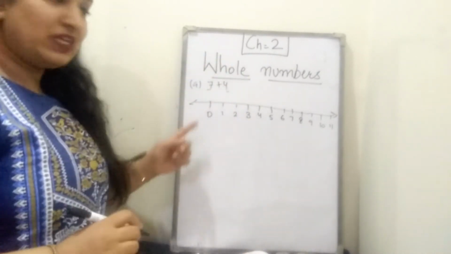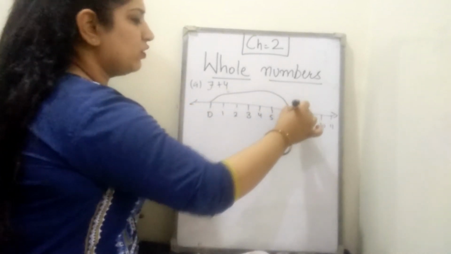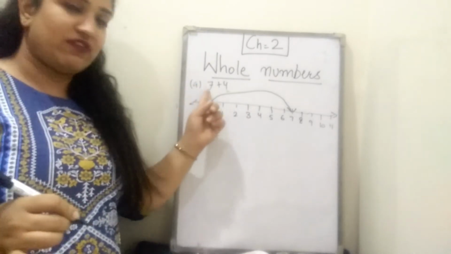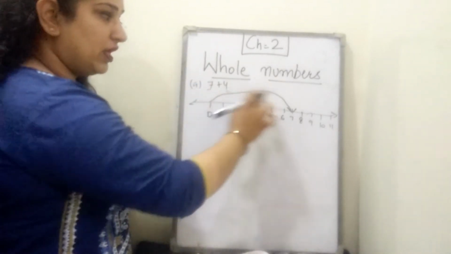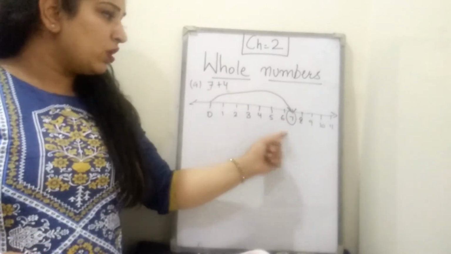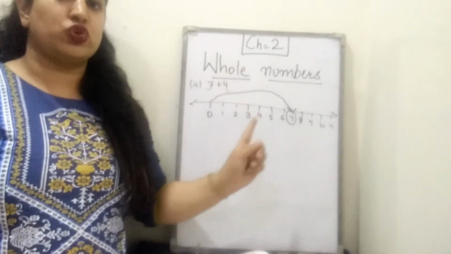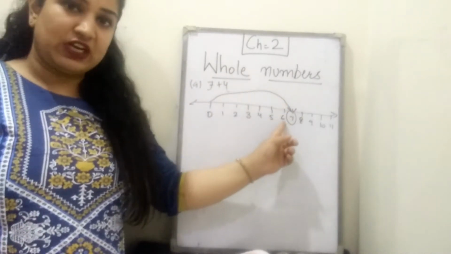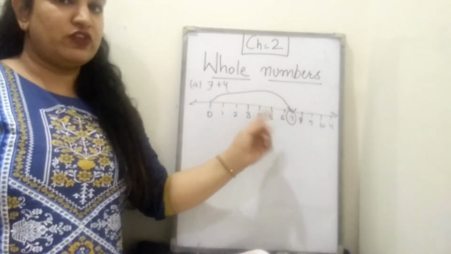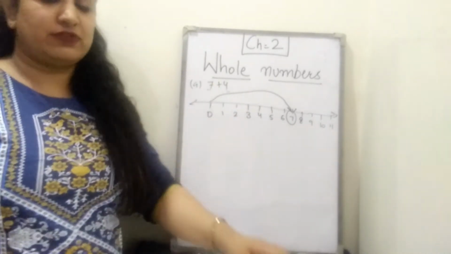7 plus 4 means you directly come 0 to 7. Directly you will come to 7 because this is 7 plus 4. So from 0 directly jump to 7. You can circle it also, and if you don't want to circle, it's okay. But this arrow you have to show. This arrow definitely will show. Circle, it's your wish, you want to circle the digit or not. Fine. Now 7 plus 4.